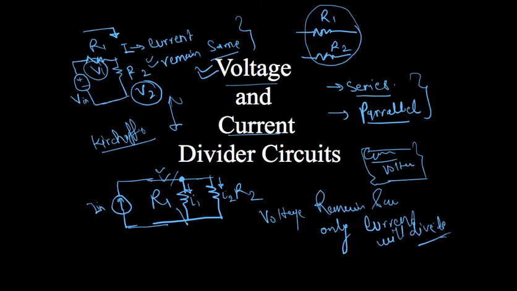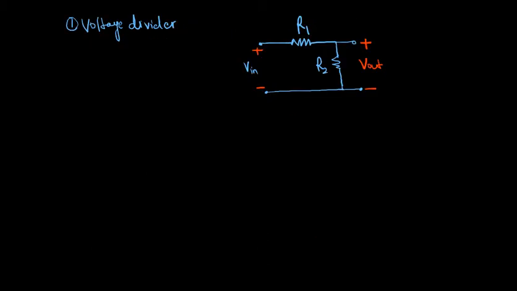Okay, and we will develop some relation. See, here I have taken two resistances R1 and R2. Both resistances are connected in series. I have connected an input voltage V in, and I want to calculate the voltage V out across R2. If you see, definitely one current will flow through this, that will be the input current. Correct? So your input current will be total voltage V in divided by total resistance across terminal AB. So across terminal AB, what is the total resistance? This is R1 plus R2. Why? Because both are connected in series. So this is your input current.